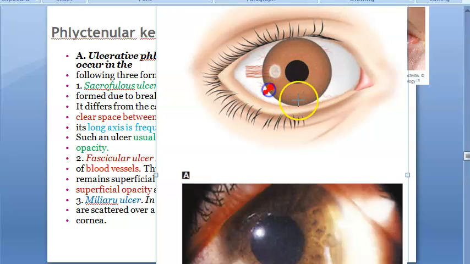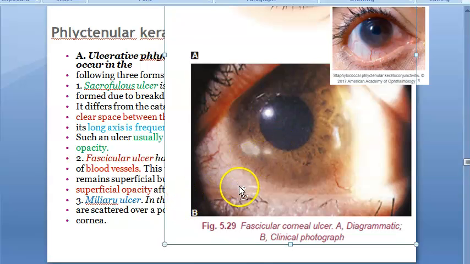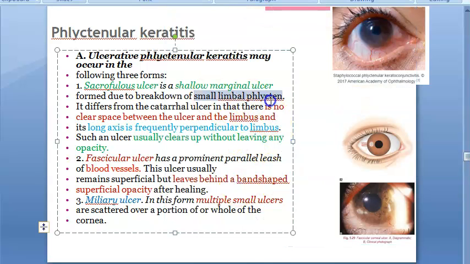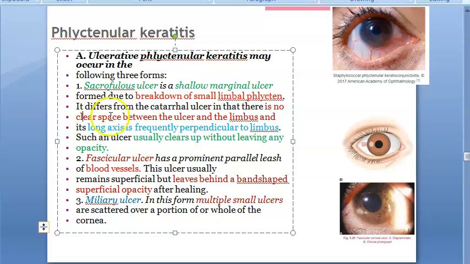In this case, there is no line, there is no space between this ulcer and the limbal phlycten, because the ulcer has come from the breakdown of the small limbal phlycten itself, right? So that is why there is no clear space between the ulcer and the limbus.